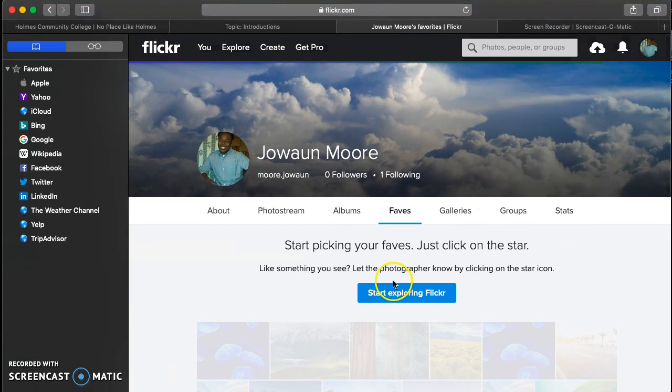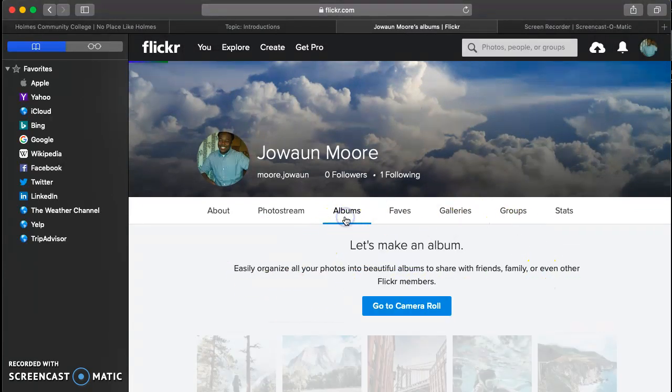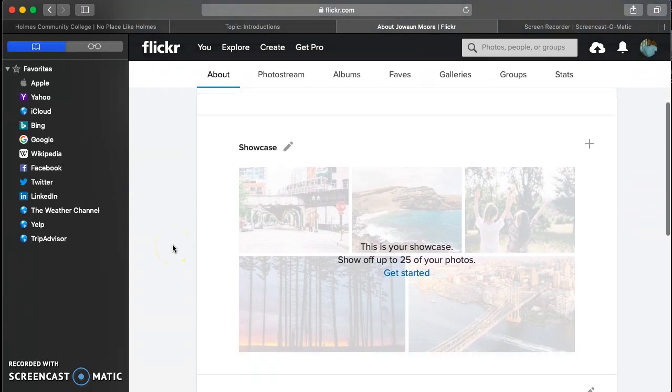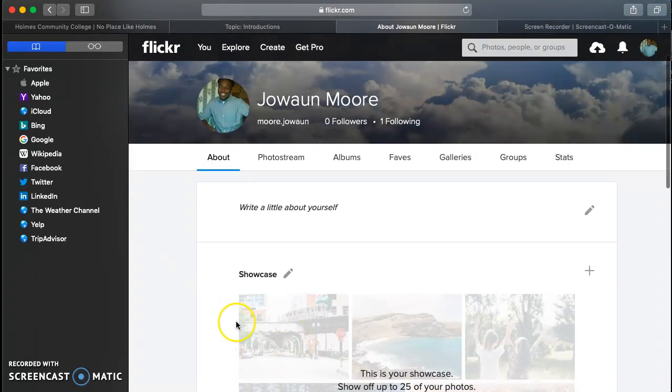My faves. This is where I can put some of my favorite photos, videos, or etc. This right here is where I can write about myself. I can showcase my favorite pictures, videos, etc.